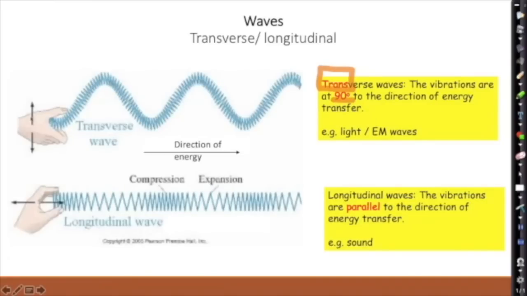So let's have a look here. Transverse wave, he's moving his hand side to side. As his hand moves side to side, the slinky shakes from side to side, but the direction of energy is going forwards, okay, away from the person who's shaking their hands.